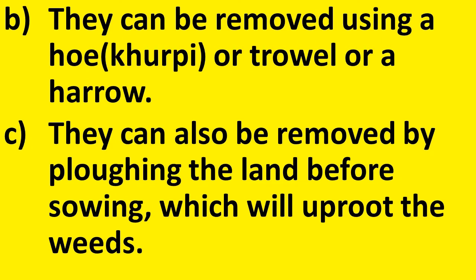We can use them effectively to remove the weeds. The third method is by ploughing the land before sowing, which will uproot the weeds. We have already learned that this is one of the benefits of ploughing the field, because ploughing the land before sowing will uproot and remove the weeds completely.